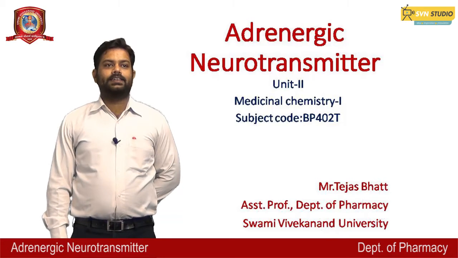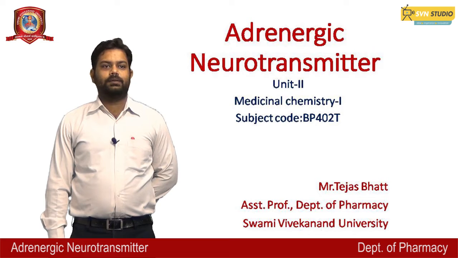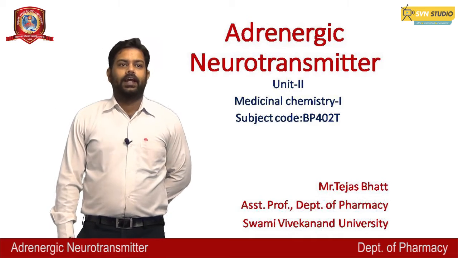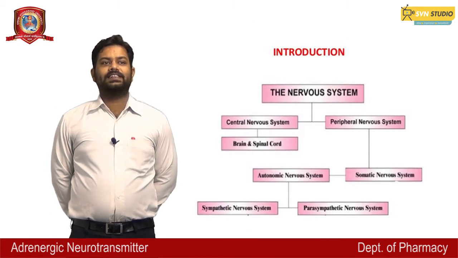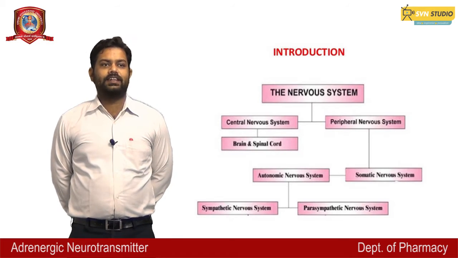My today's topic is adrenergic neurotransmitters, which is in unit 2 in the subject Medicinal Chemistry in B Pharm, and the subject code is BP402T. Introduction. The nervous system has various categories, in which central nervous system, peripheral nervous system.